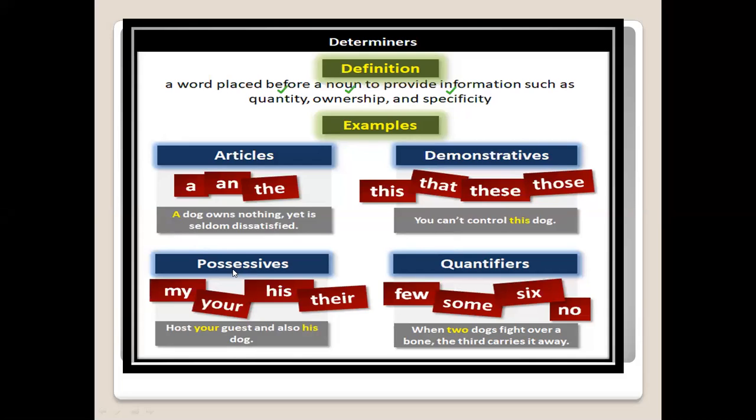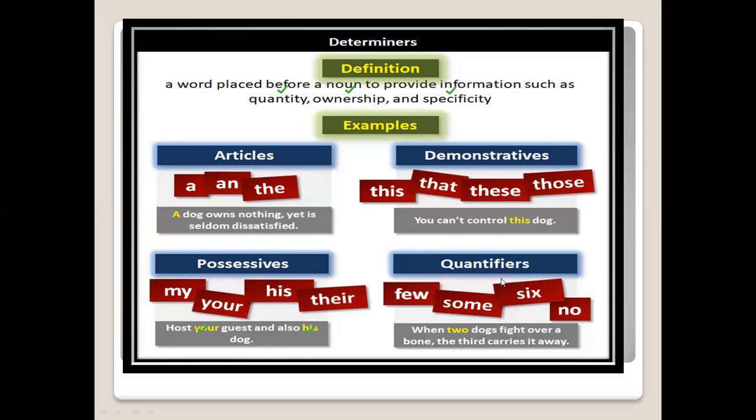Then possessives, when you are showing your ownership: host, your guest, and also his dog. Whose guest is it? Yours. And whose dog is it? The guest's. ठीक है, तो host, your guest and his. तो your जो है वो guest के लिए यूज हो रहा है और dog जो है वो his के लिए. तो his और your दोनों क्या कर रहा है? Ownership point out कर रहा है.